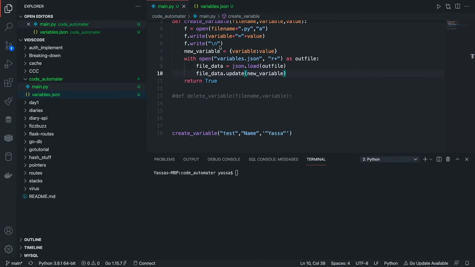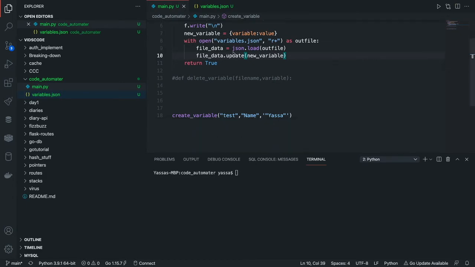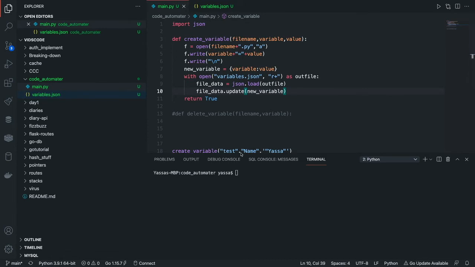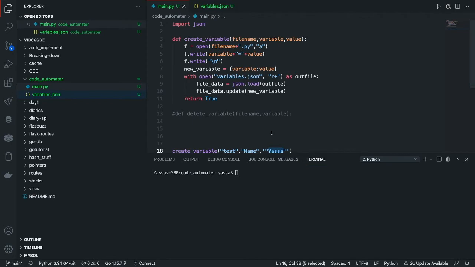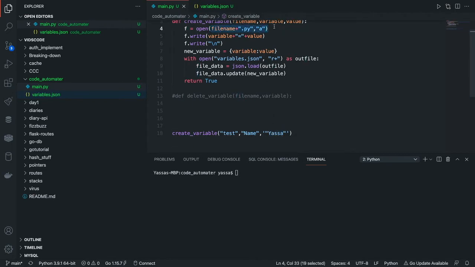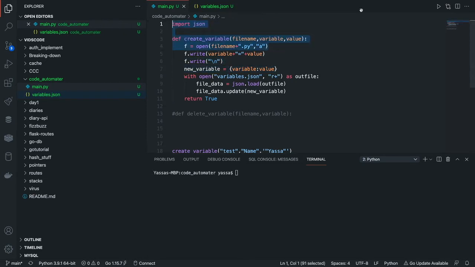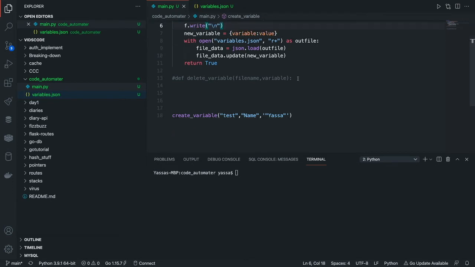Okay, so I think I've gotten the first part of this ready to create a variable. I'm making a simple function that takes the file name and the variable and then the value. It inserts it into a Python file, and then it's going to insert it into a variable.json file. The variable.json file will be required later, and I'm going to explain that in a bit. So let's just try and run this for now.